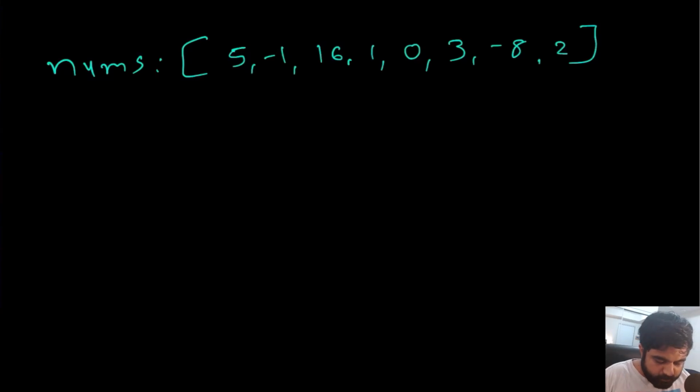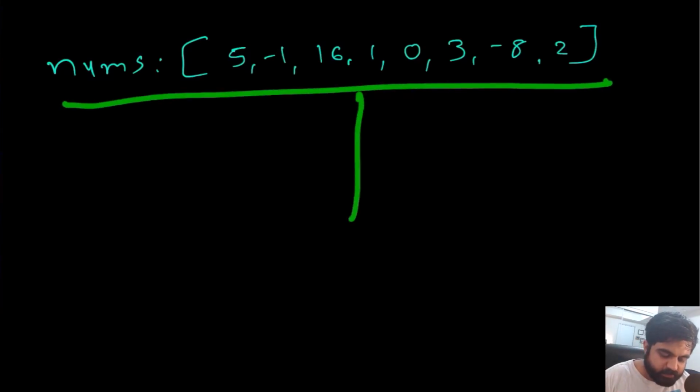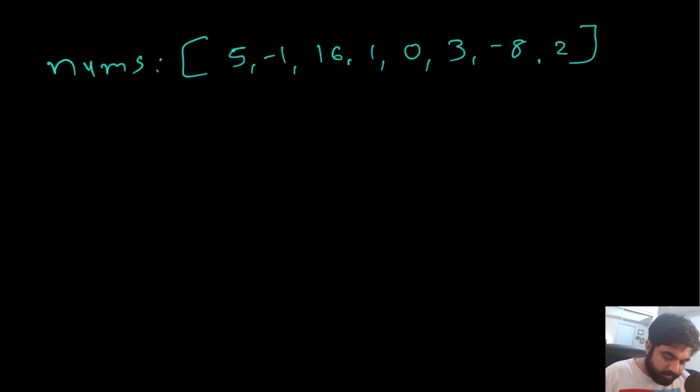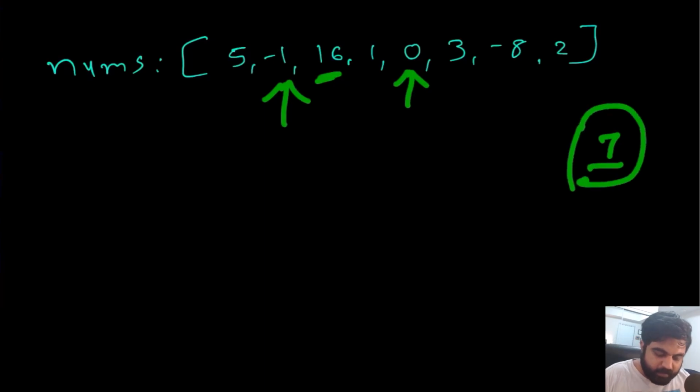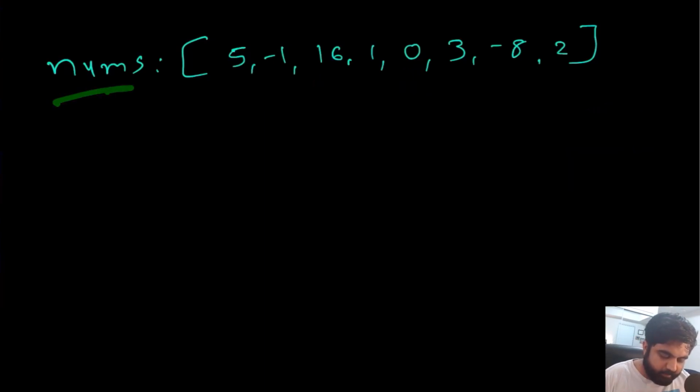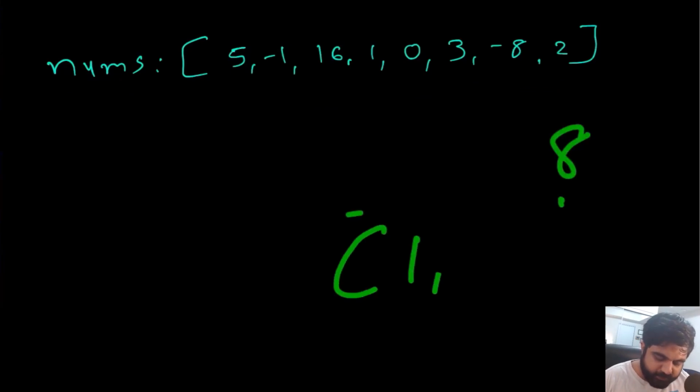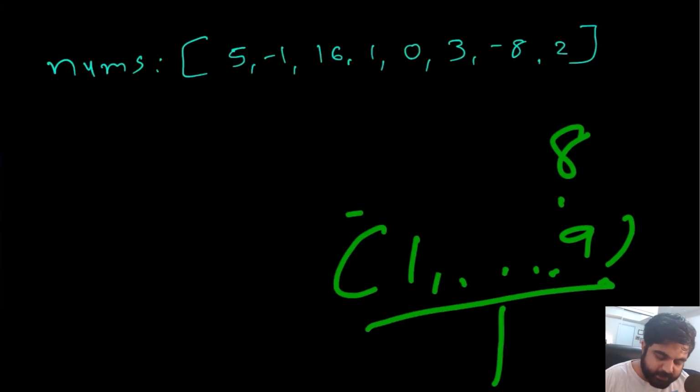Okay, now let's see what would be the optimal solution where we also have constant space complexity in order to solve this problem. The logic we are going to keep is the same: any values that are too great or negative or 0, we are actually going to convert them to 1. Now let's see, in this given input, how many elements we are given. We are given a total of 8 elements, which means that the answer has to lie between 1 to 9 for the first missing positive integer, which means any value that does not fall in this range, we will have to change to the value 1 inside this given input.